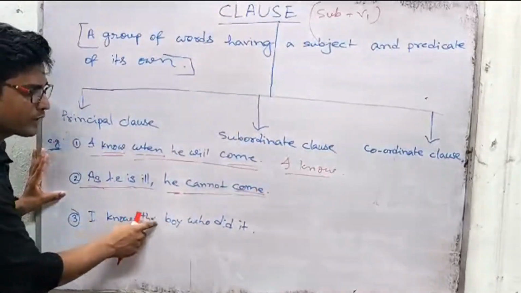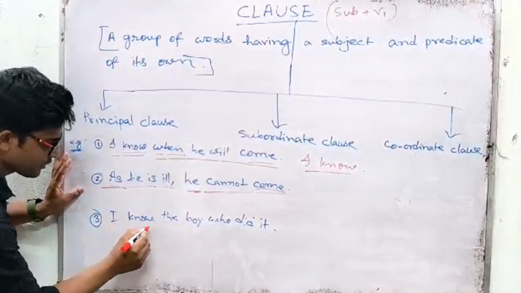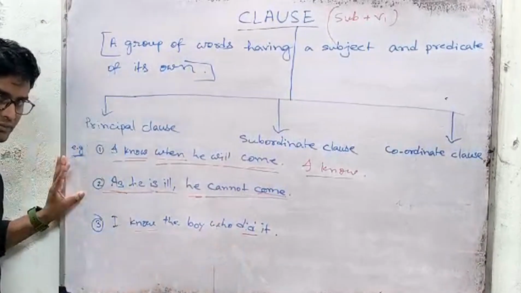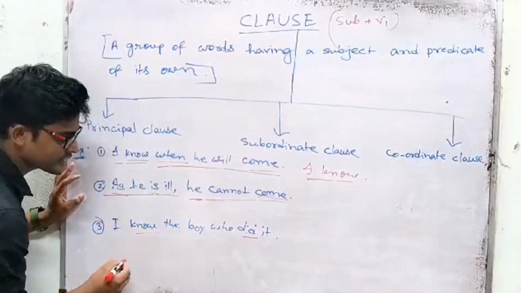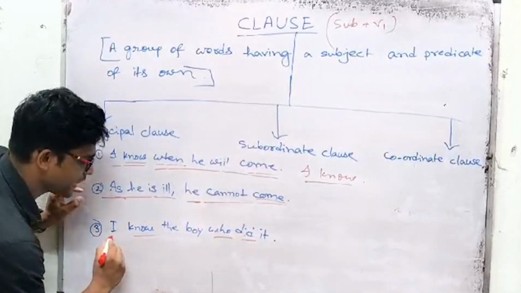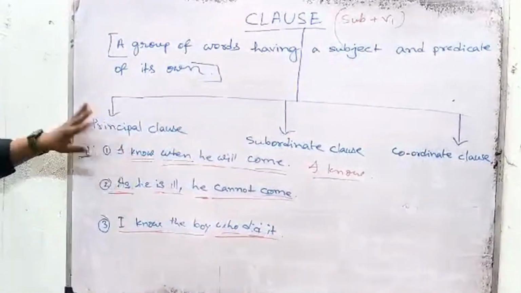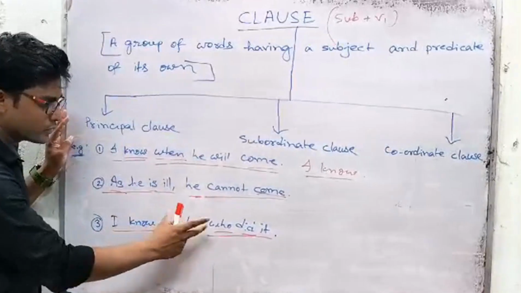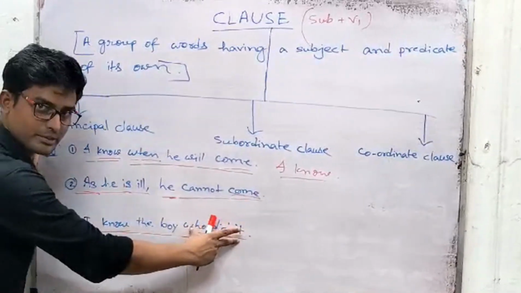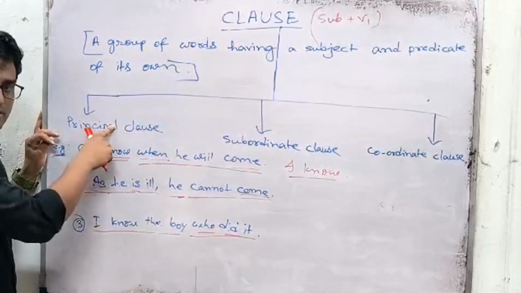I know the boy who did it. Here also we try to find the finite verbs. Know is a finite verb and another finite verb is did. So here are also two clauses and the conjunction is who. So first try to separate the two parts. I know the boy, and then second part is who did it. Now try to analyze. I know the boy. This part can make a sense without depending on the other part. So we can easily say that I know the boy is a principal clause.